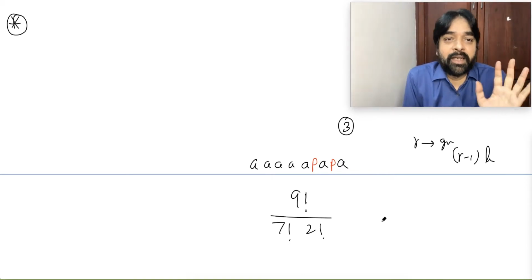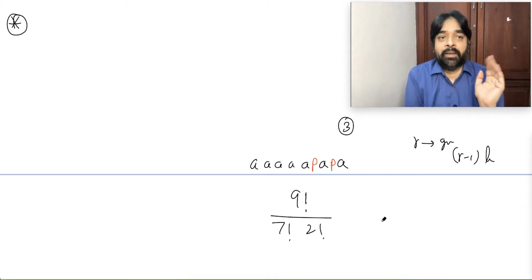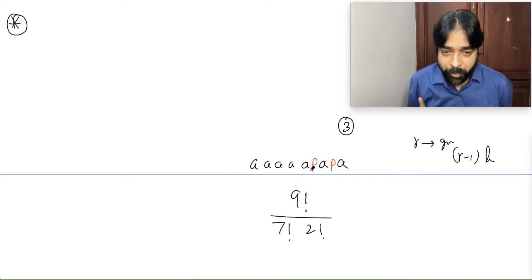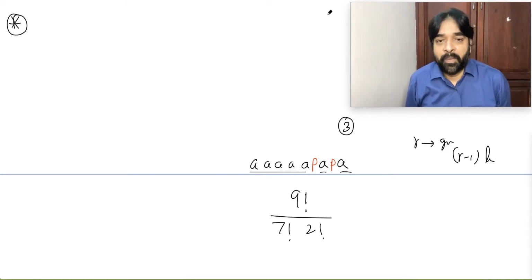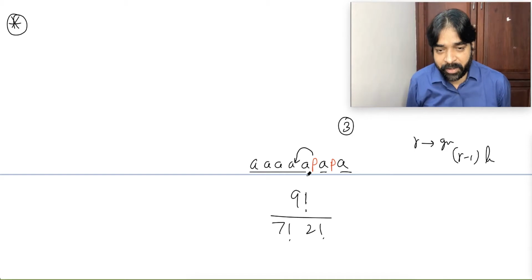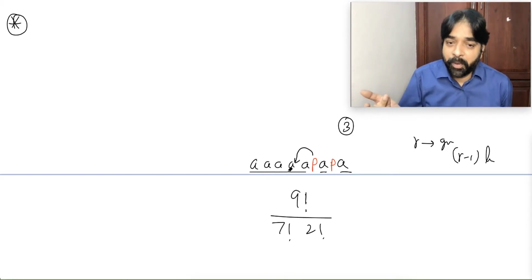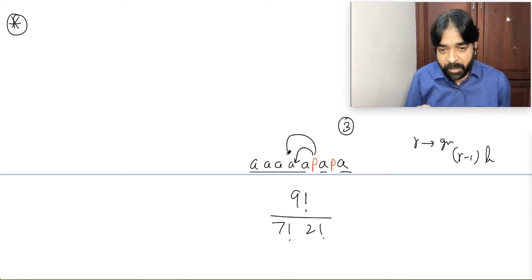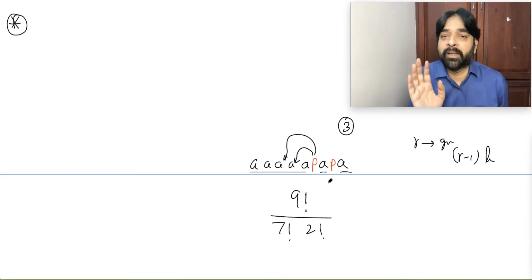Maximum people did not understand what happened. When I put P and P like this, one group is this, another group this, another group this. When this P comes here, this will be a new group: 4 objects, 2 objects, 1 object. If this P comes here, that will be a new grouping: 3 objects, 1 object. Are you able to understand?